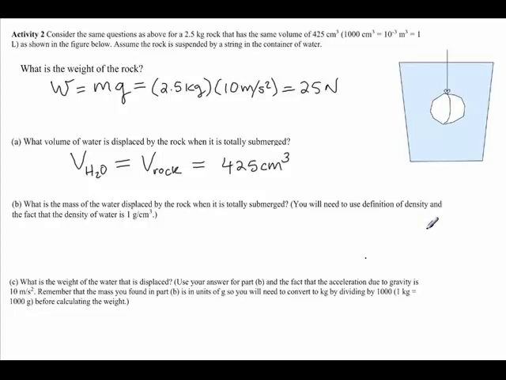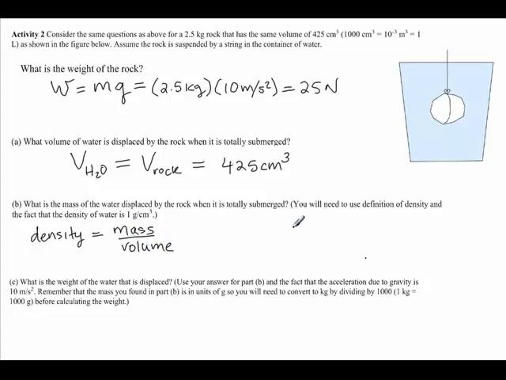The next question says, what is the mass of the water that's displaced by the rock when it's totally submerged? So the mass of the water we can find in the same way that we did previously. We can use the fact that we know the density of water, and density is equal to the mass divided by the volume.